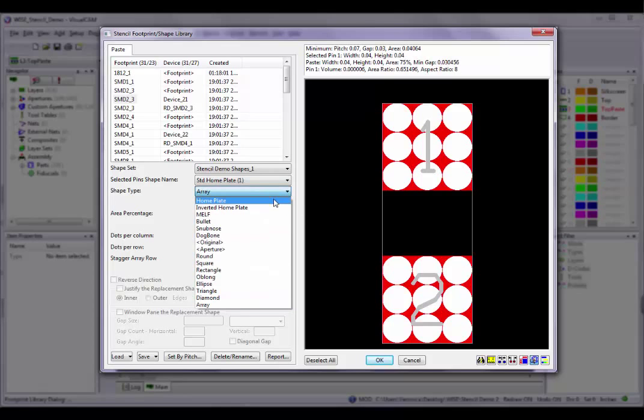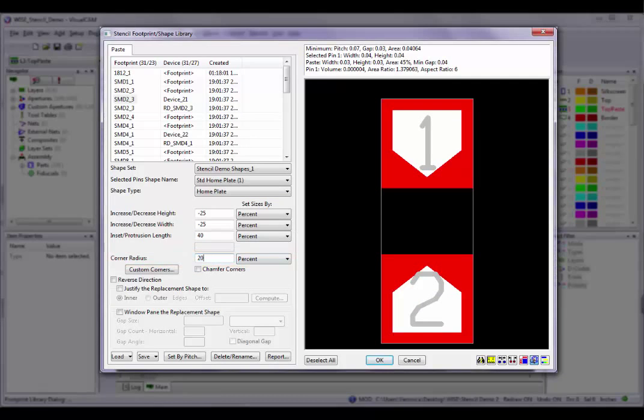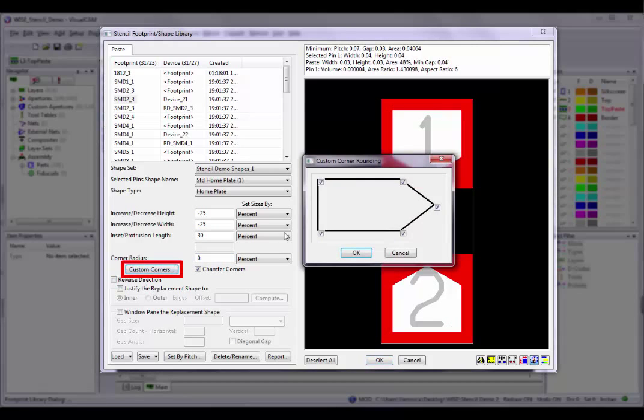Corner radius specifies the radius of the corners of the shape, and it is only enabled for shapes that have corners. After entering an amount, press the Enter key to update the preview window. Types that include corners will also activate the chamfer corners option. This will bevel the corners of your shape. There is also an option for custom corners if I only want certain corners rounded or chamfered.